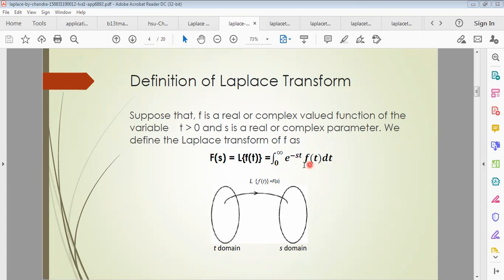So this is the actual mathematical notation for Laplace transformation. Graphically we can plot it like this: the Laplace transformation of f of t equals F of s. This is the t domain and this is the s domain. Because there are two functions, one is f of t and another is F of s. F of s is a function of the parameter s, and f of t is a function of the variable t. Remember it. F of s equals the integral from 0 to infinity of e to the power minus st times f of t dt, which is the definition of Laplace transformation.